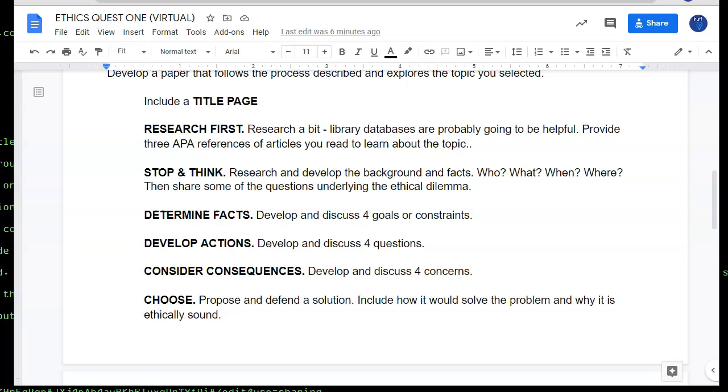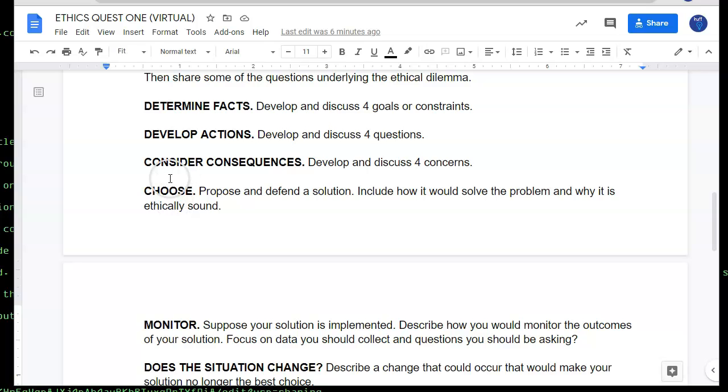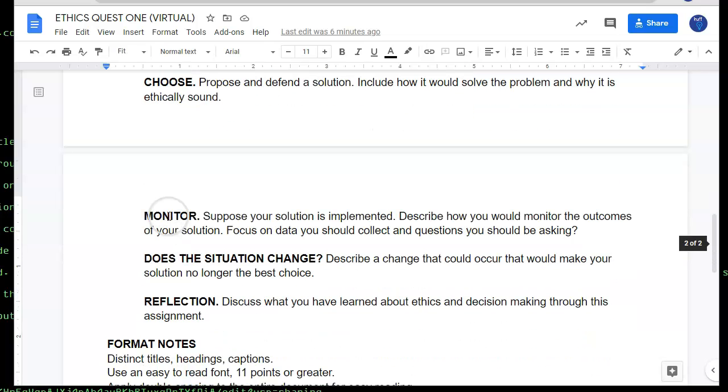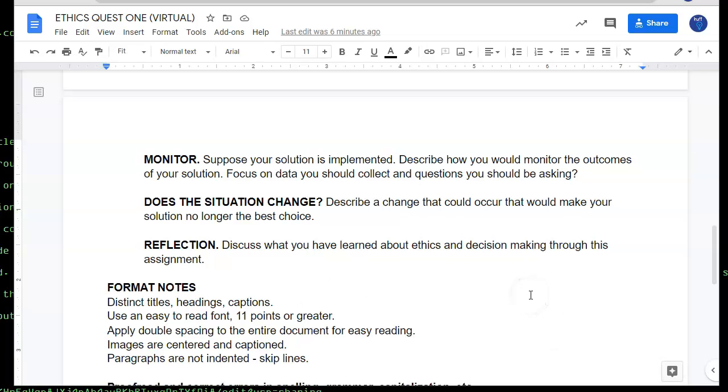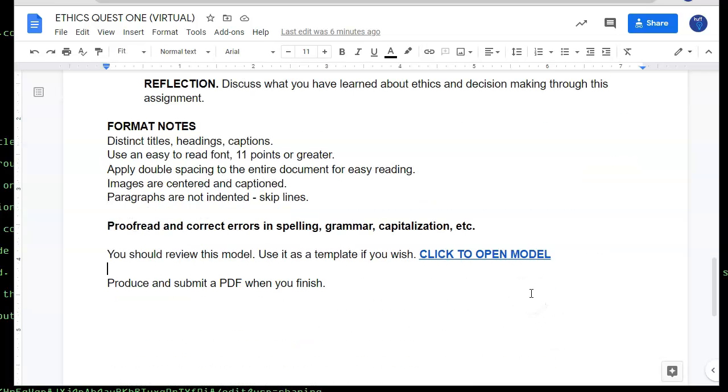Okay. I want you to go through the process: stop and think, determine facts, develop actions, consider consequences, choose, monitor, does the situation change, and then a reflection that I'm adding to get your thoughts about what you learned about ethics and decision making. As far as formatting your paper, I want to see distinct titles, headings, and captions. I'll show you some about that in just a moment.